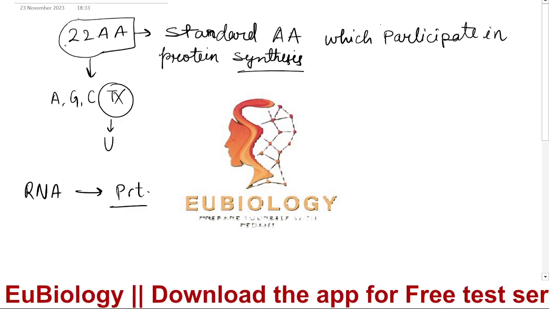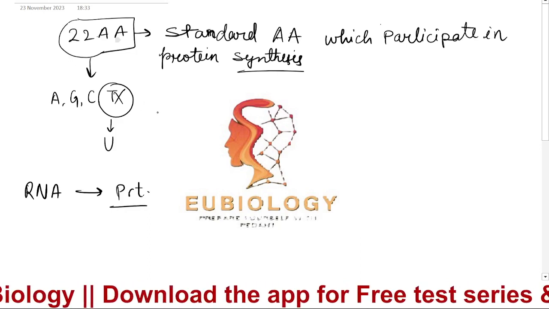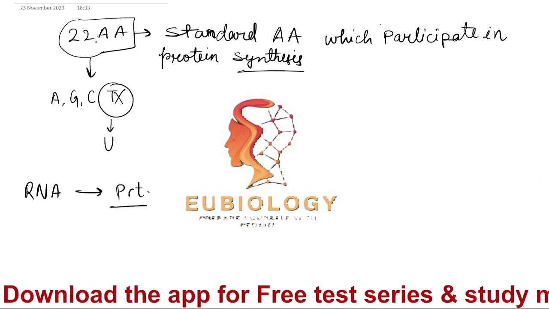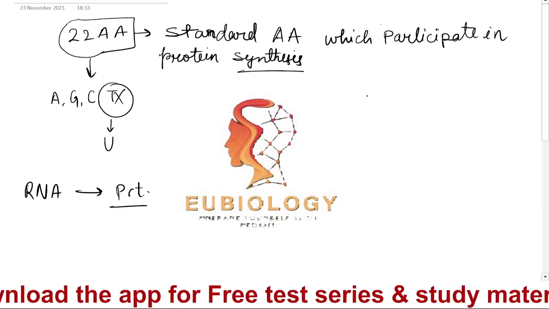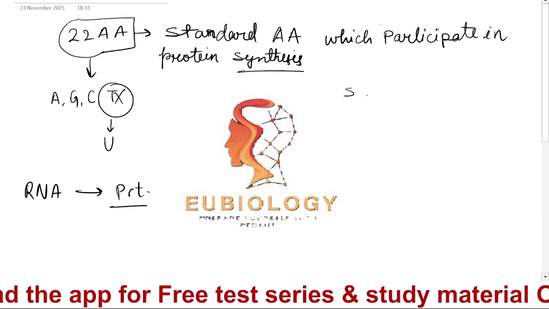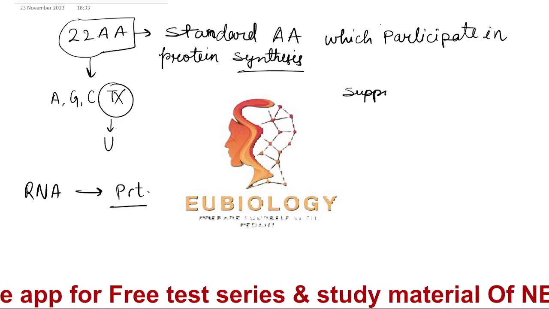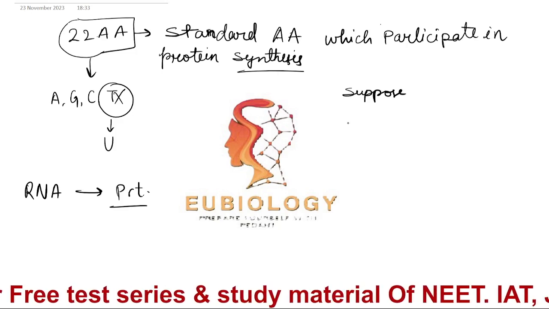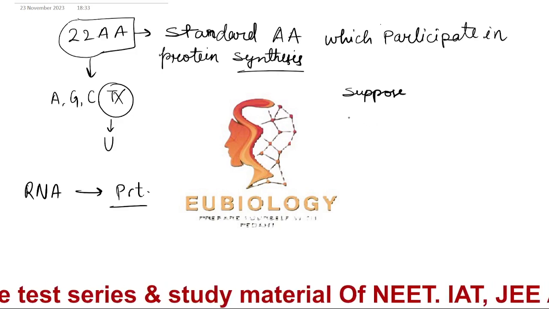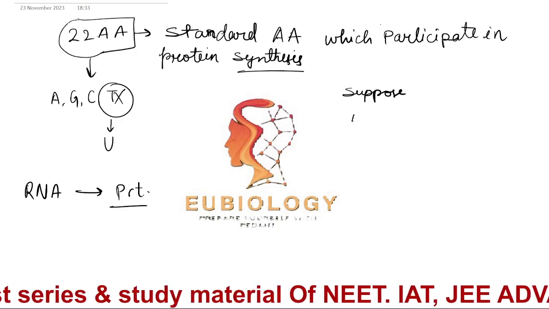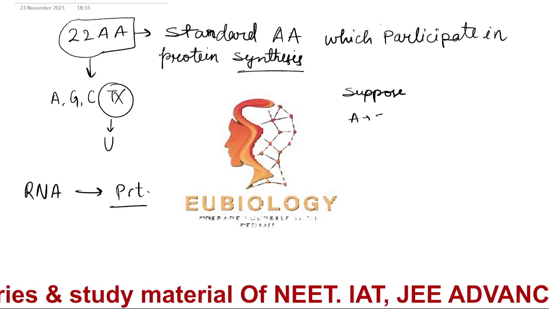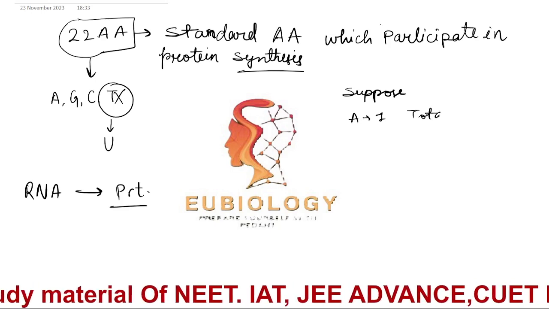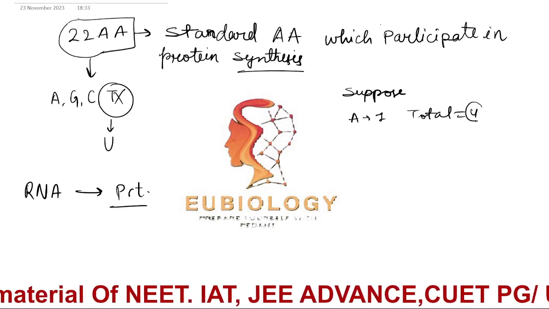Now let's come. We have 22 amino acids. We have to make an arrangement like that so these 4 nitrogenous bases can form 22 amino acids. Suppose each nitrogenous base forms 1 amino acid. So adenine can form 1 only, and in total 4 amino acids can be formed.